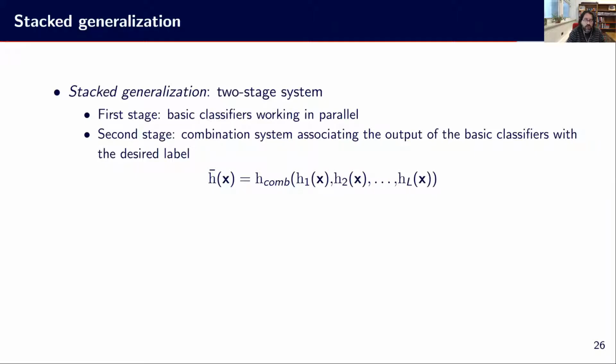So basically, if all the decisions are coherent, that's easy. If there are some ambiguities, the combination system will look at these ambiguities, will rely possibly on the training set and see, well, when 1 and 2 are saying something and 4 is saying something else, we should rely on 1 and 2 in these cases. But in some other cases, we may also rely on 4 versus 5 and 6 and so on.